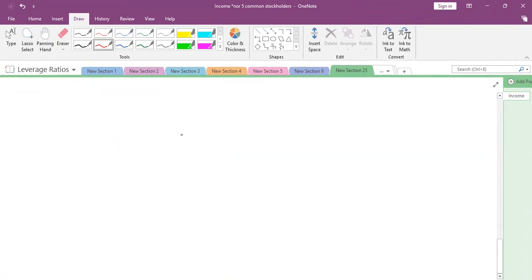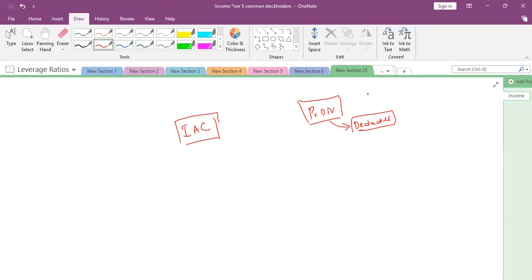Okay. Income available to common stockholders, we have discussed this. When this preference dividend should be deducted. In the previous class, I want to revise that particular point. When this preference dividend should be deducted and when it should not be deducted, that is the important point.